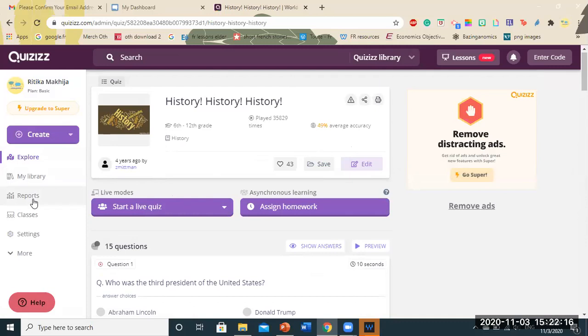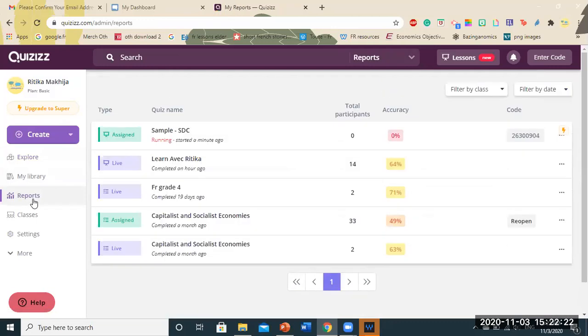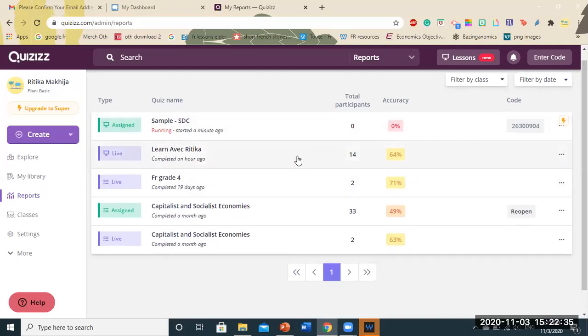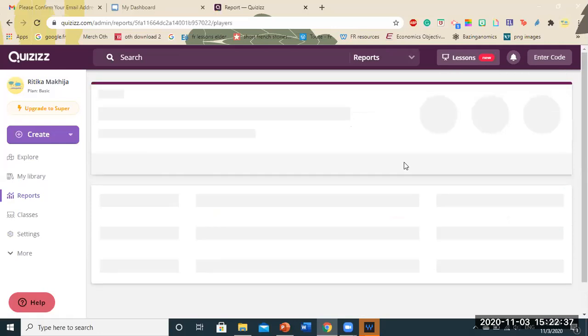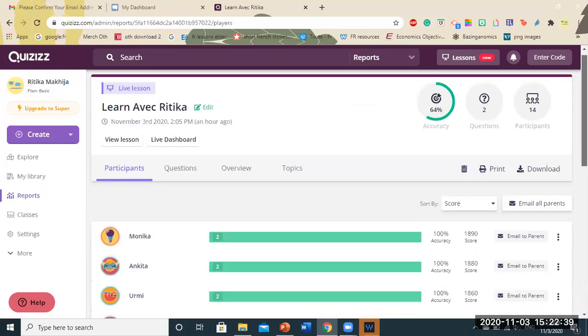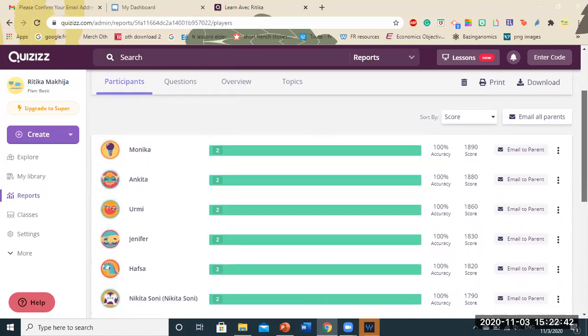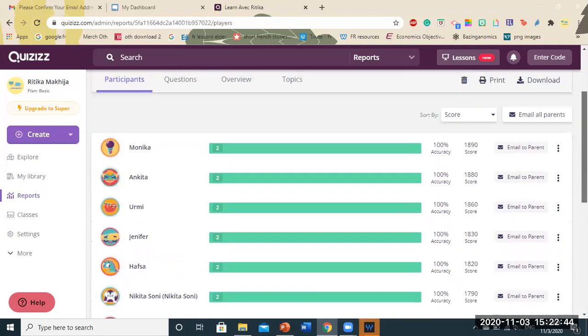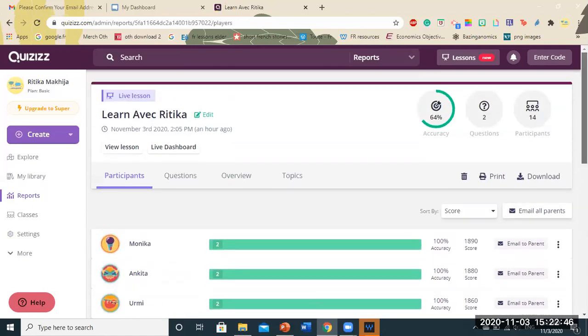Once the learners play the quiz, whether it is in a live classroom or in an asynchronous class, you can see the reports tab. Reports tab is basically how much they have answered, how well they have answered, what is the time limit, whether they found it difficult or not difficult. All of that is given. So the quiz that you all played was here. So 14 participants played the quiz, and you all can see the different analytics that's been given by the platform itself.